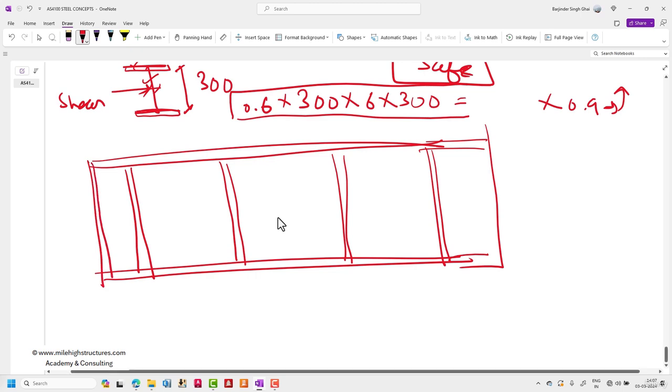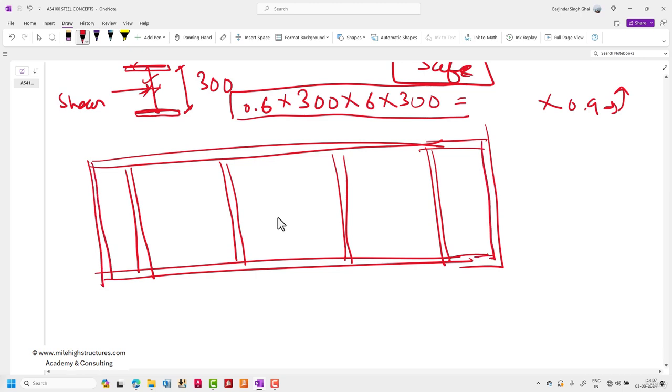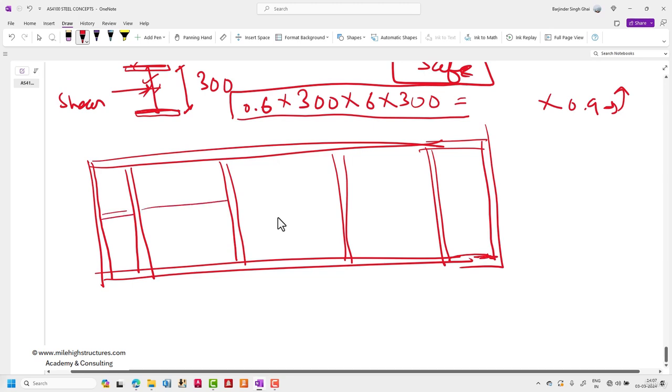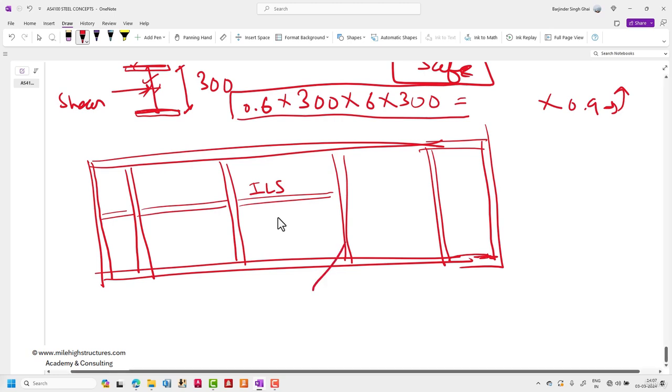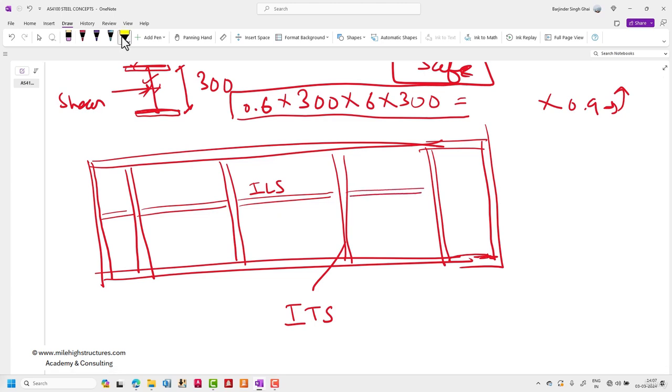And at the end we do provide end stiffeners, and in many cases, like if the depth is very high, we do adopt longitudinal stiffeners. These are known as ILS, that is intermediate longitudinal stiffeners, and these are known as ITS, that is intermediate transverse stiffeners. So basically the philosophy, let me just explain it in simple words.